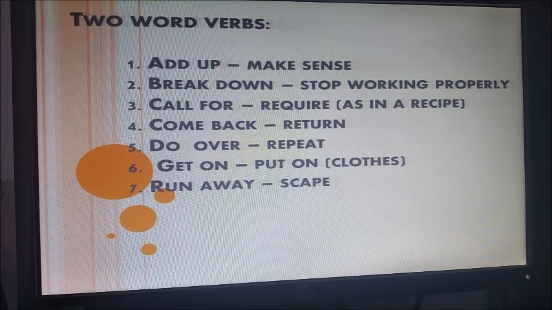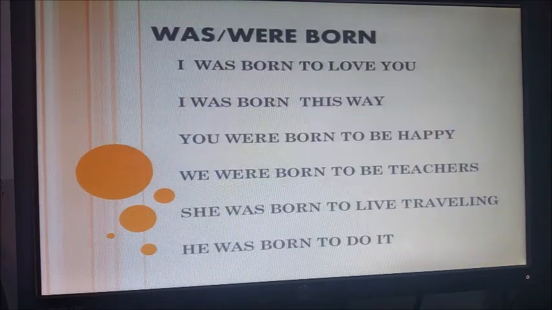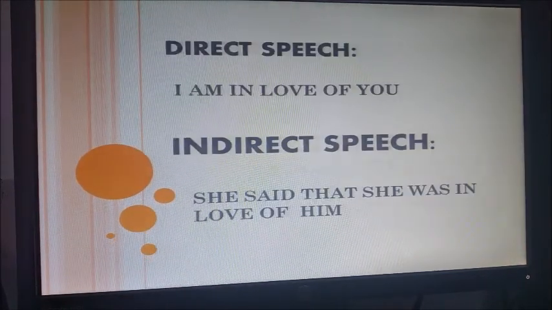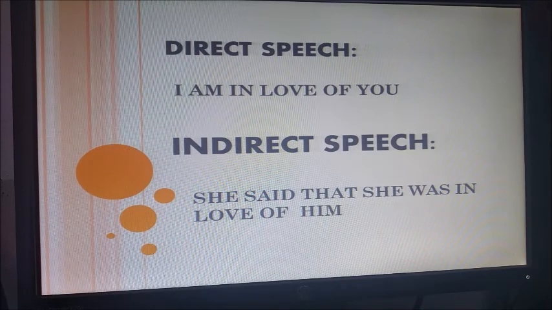Very nice. Those are the topics for this week. Now you have to create a sentence using those two-word verbs. If you have questions, remember that you can send me a message or that you can call me. And for the reported speech, I send you a video and an audio by WhatsApp.